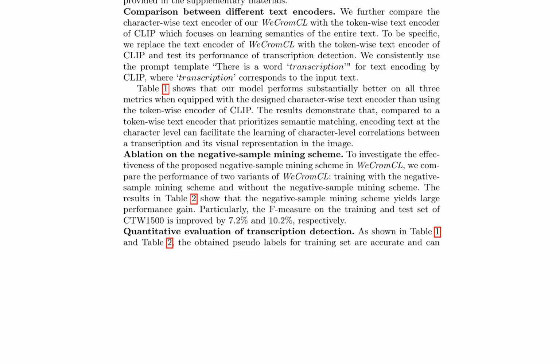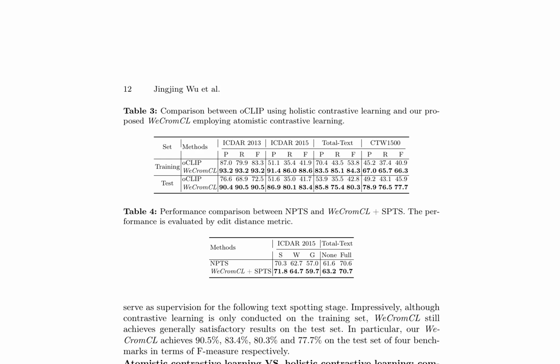Furthermore, when used to train SPTS, WeCromCL plus SPTS surpasses NPTS in all evaluation dimensions, particularly excelling in scenarios without the use of lexicons or with generic lexicon. This underscores the potential of WeCromCL as a tool for generating high-quality pseudo-labels for transcription detection tasks.